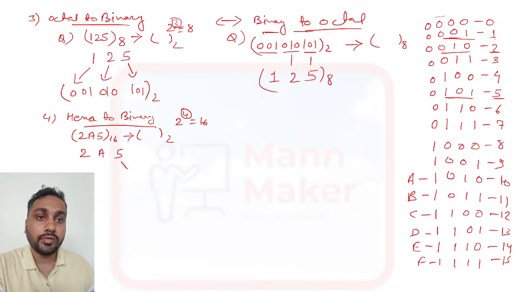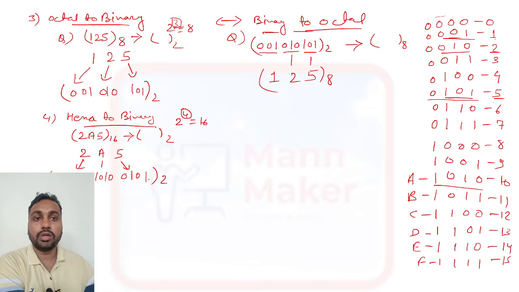So 5 in 4 digits is 0101. A means 10, so 1010, and 2 is 0010. So this is the representation of hexadecimal to binary.